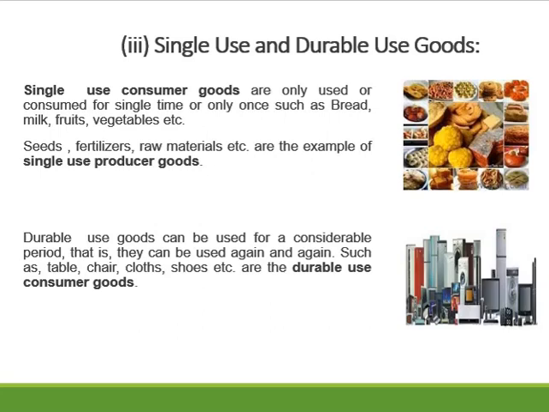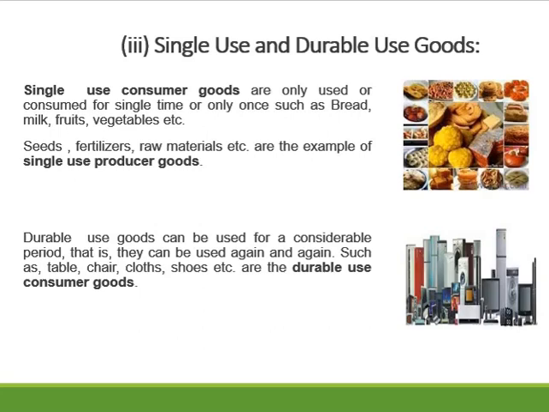Seeds, fertilizers, raw materials, etc. are examples of single-use producer goods. Once they are bought and consumed, they can be consumed only once. We cannot reuse them. On the other hand, durable goods are the goods which are used for a considerable period.